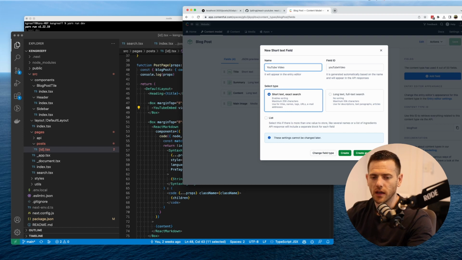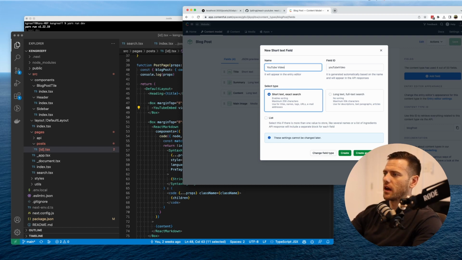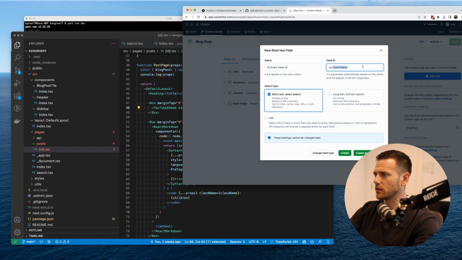YouTube video ID. What I was just thinking there is we could do video ID and then video provider. So if you ever swap to Vimeo or anything, you could use that. But for now, it's just going to be YouTube video ID. That's interesting with the casing. I might prefer it that way. YouTube video ID. Great. Short text.